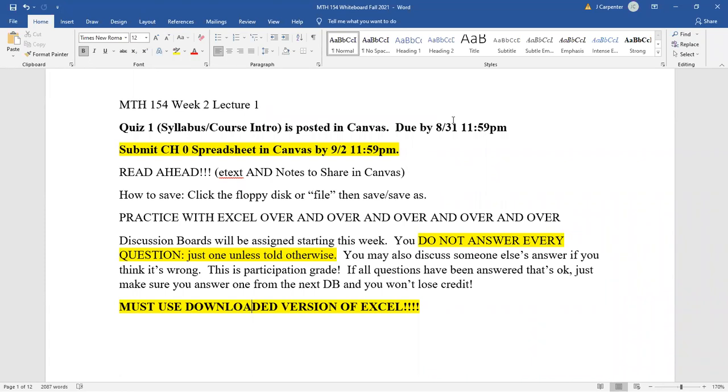And then the other thing that you're responsible for that's due this Thursday, September 2nd, is submitting the Chapter 0 spreadsheet. Mr. Beckner, where do I find the Chapter 0 spreadsheet? Where is that in my math lab? It's not in my math lab. And it's going to be one of the only things for Excel that you don't submit in my math lab either. Remember, we're going to watch these lectures in entirety, which means you have to have watched week 1, lecture 2, where we discussed the first half of this assignment. That was all we did basically last class. And then today, all we're really going to do is to discuss the second half of that assignment, the second tab of what I'm calling the Chapter 0 spreadsheet.